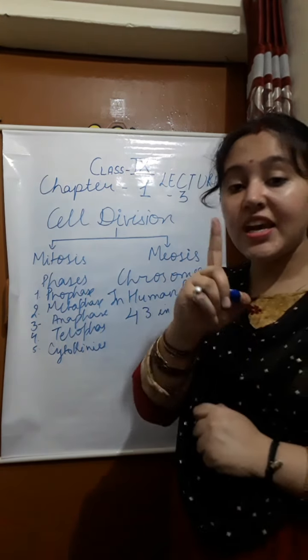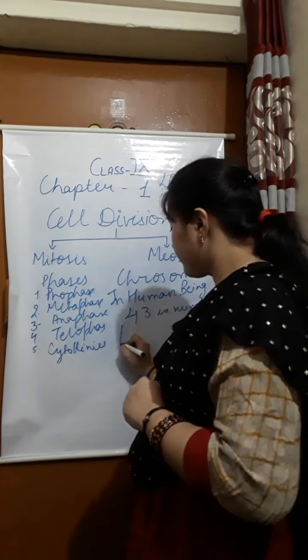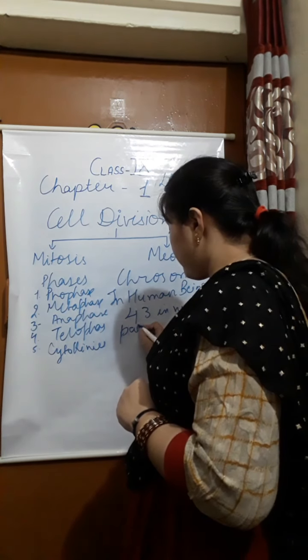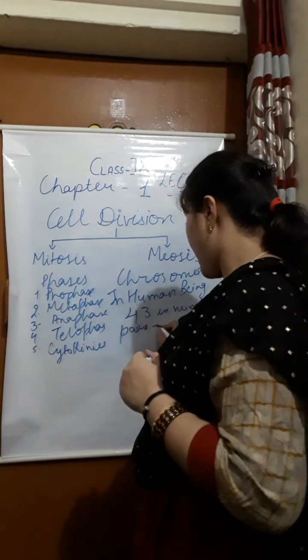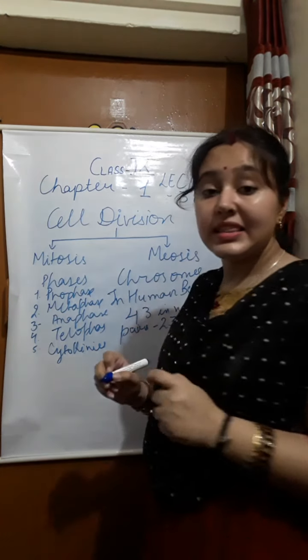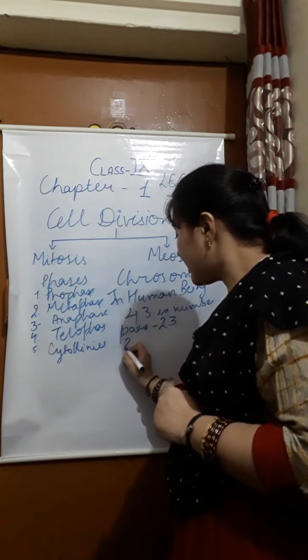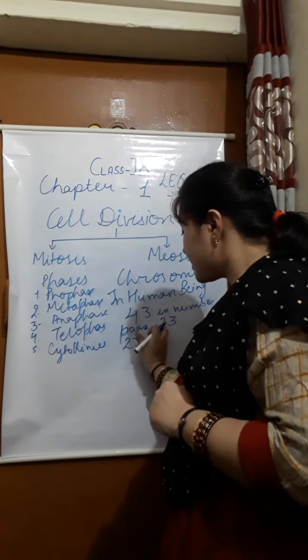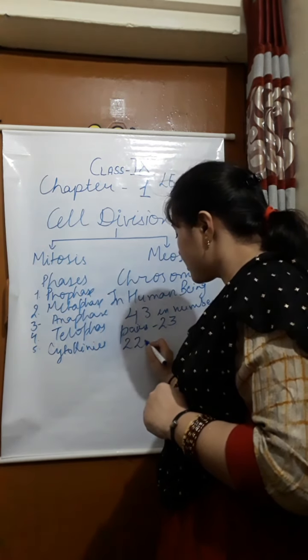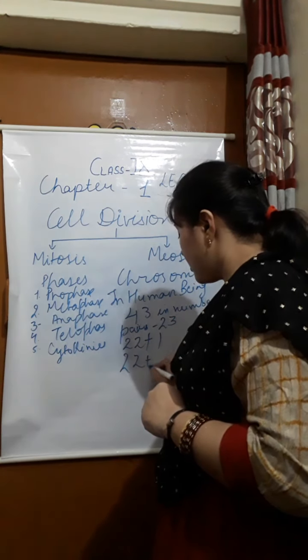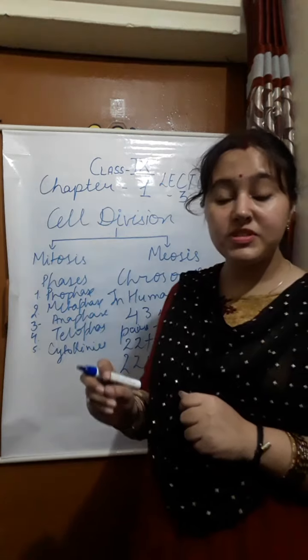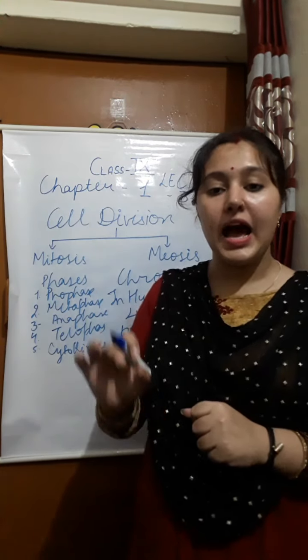But in pairs we have 23 pairs, that is 22 plus 1. These chromosomes are different in male and female.